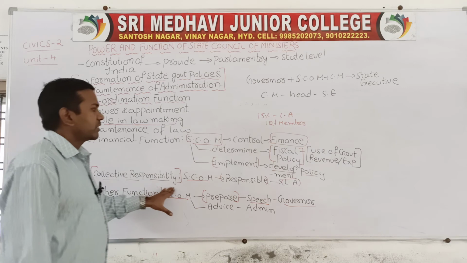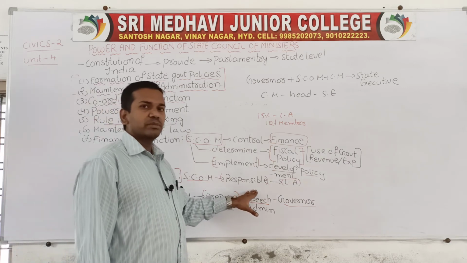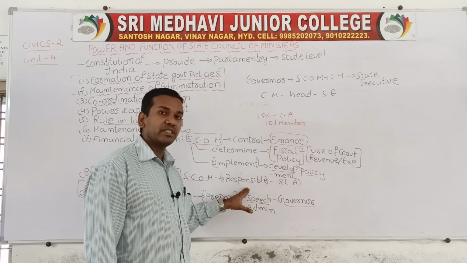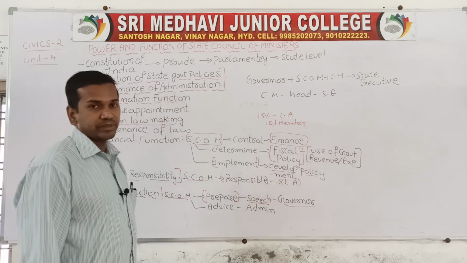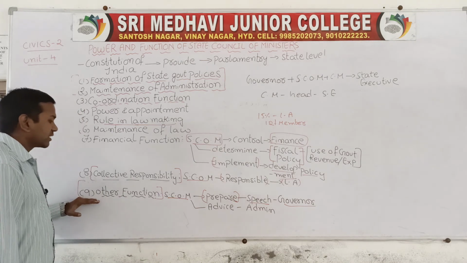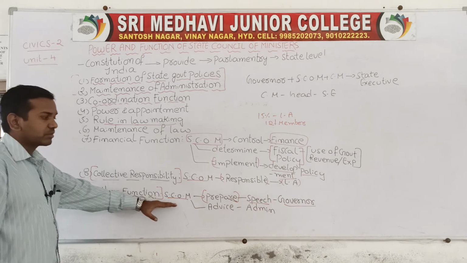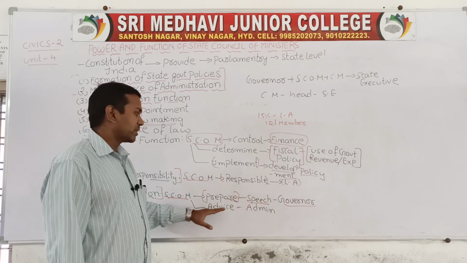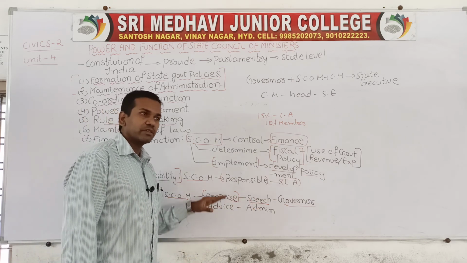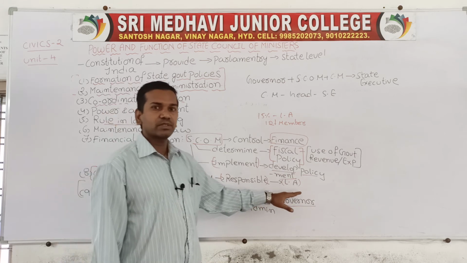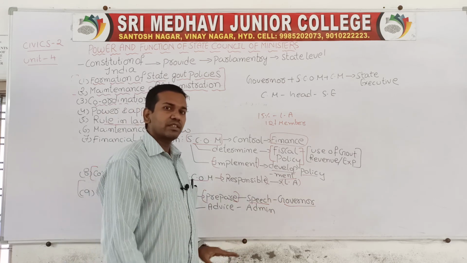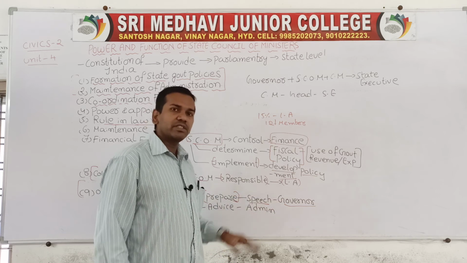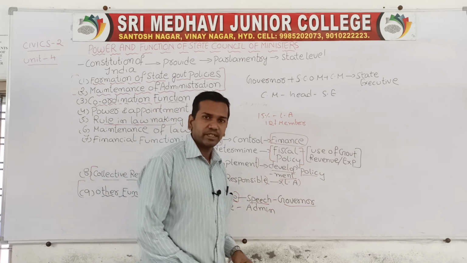Collective responsibility: when we say this is collective responsibility, the State Council of Ministers is mainly responsible to the legislative assembly. Then we have discussed other important functions of the State Council of Ministers. They will prepare the speeches of the governor, and sometimes they will advise the administration. Whatever speeches the governor gives, the council will prepare them, and they will advise the administration.